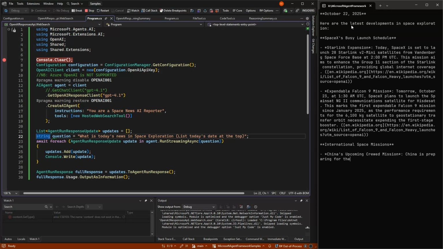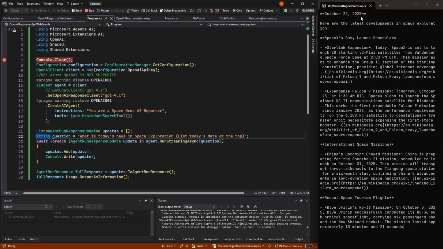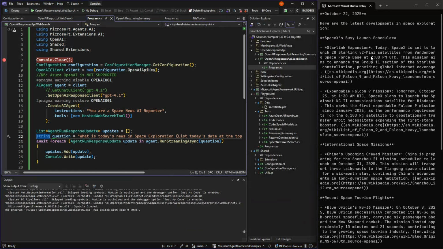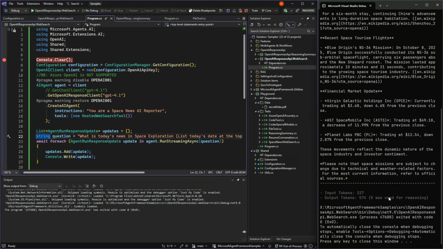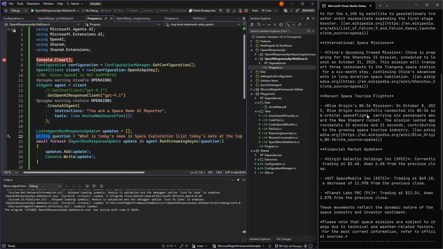And we are now in October 2025. That might be in the past for you seeing this video. But as of the recording, this is today's date. And all this information is up to date about upcoming launches and stuff from the space news. And as we can see down here, we don't really see the tokens for the tool calling. But again, that will be a separate line item on your bill.